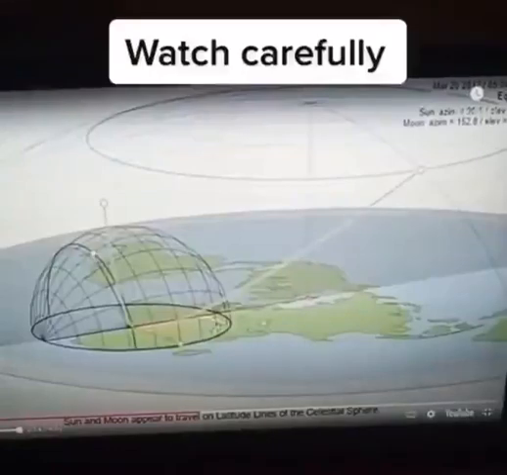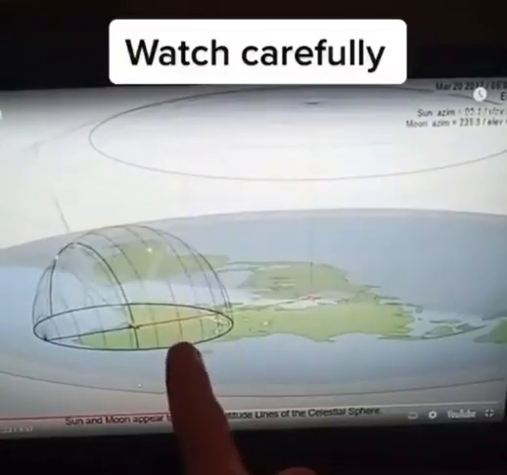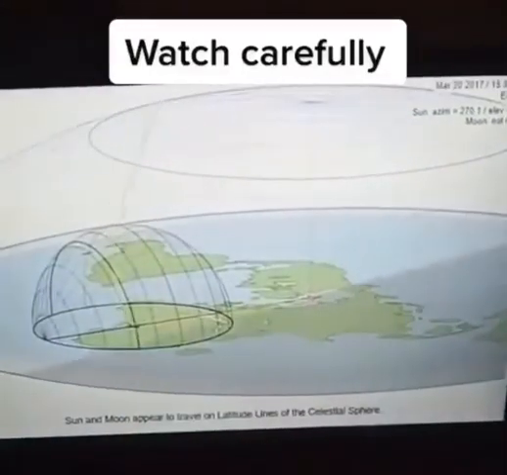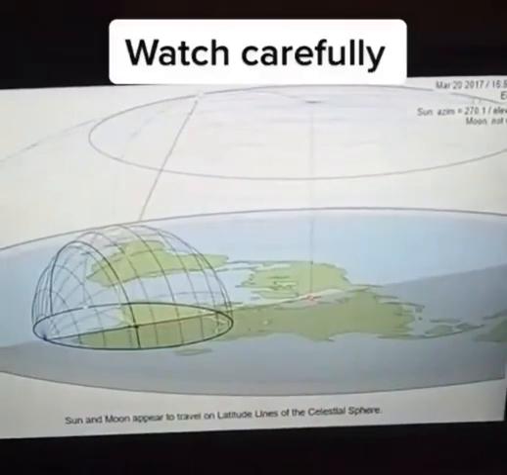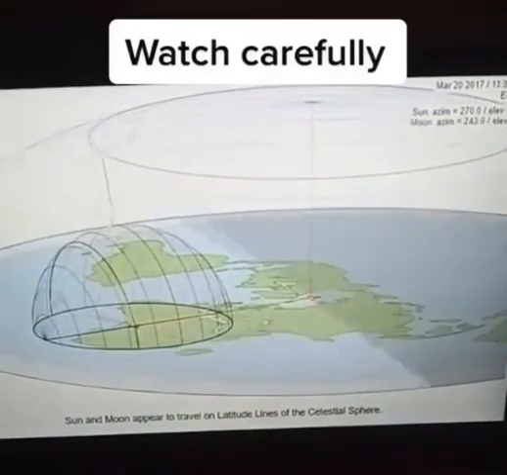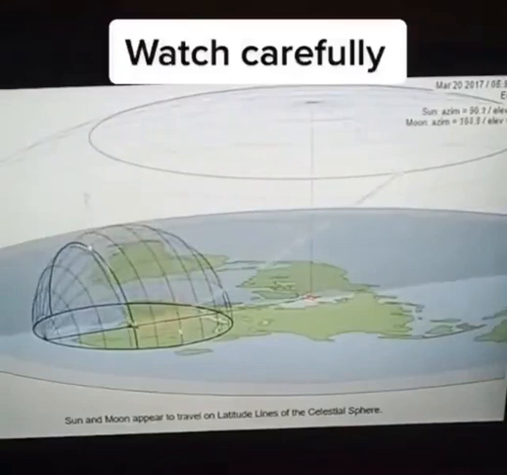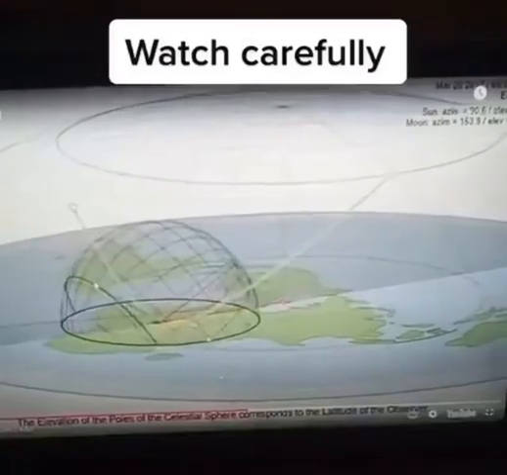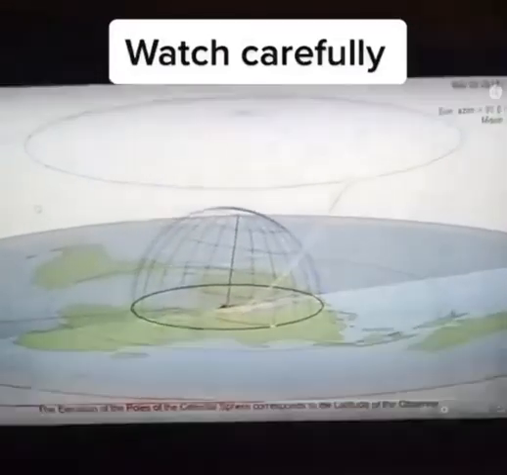Okay, so watch this. There it is. Sun's above your head and then it sets. One more time. That's exactly what is happening, okay? Let's change latitudes now and let's go to the North Pole.